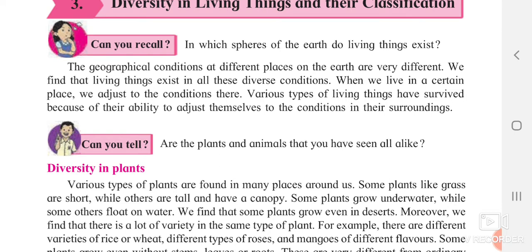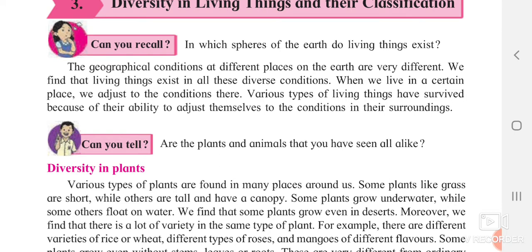The geographical conditions at different places on the earth are very different. At Antarctica it is very cold, but if you consider the equator area, it is hot and humid. Again, the pole areas will have a cold region. We find that living things exist in all these diverse conditions. Diverse means what? They are living in a variety of conditions.